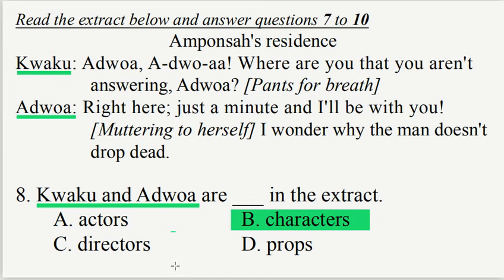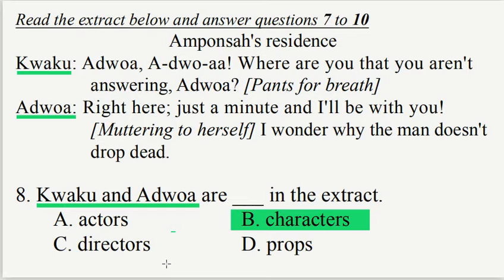So they are characters, not actors. If you call them by their real name, maybe Kwaku's real name is Benjamin. Benjamin is an actor. But when he assumes the character of Kwaku, he is no longer an actor. He is called a character. Character is the correct option.